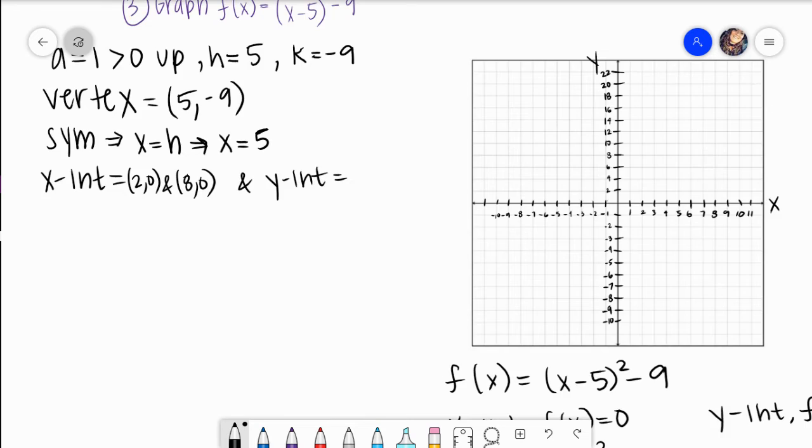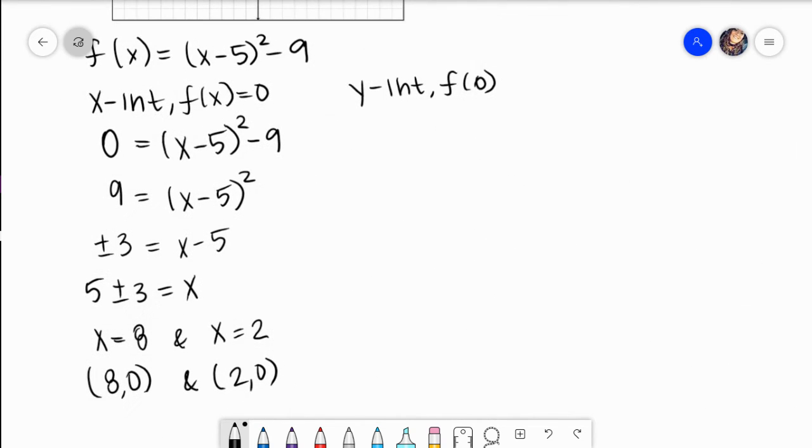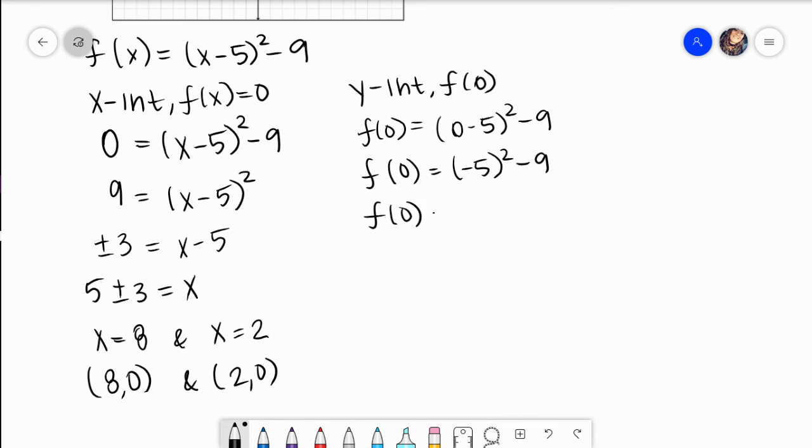and 8, 0. Okay, now let's do the y-intercept. The y-intercept, what we do is we plug in 0 to our function. So I would get f of 0 equals, that's going to be negative 5 squared minus 9. F of 0 equals 25 minus 9. F of 0 equals 16. So that's the coordinate point 0, 16.